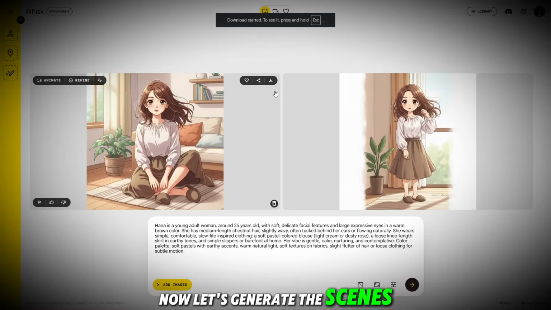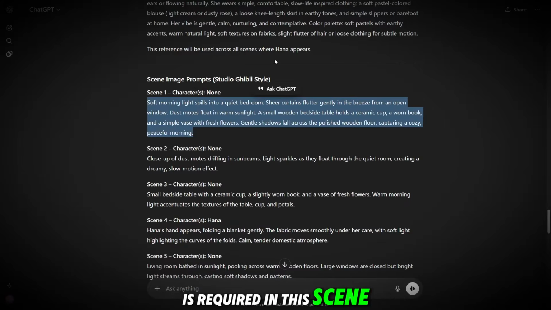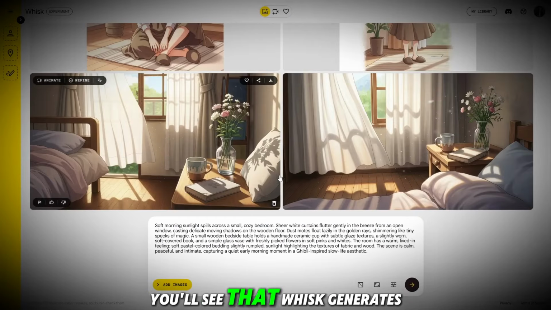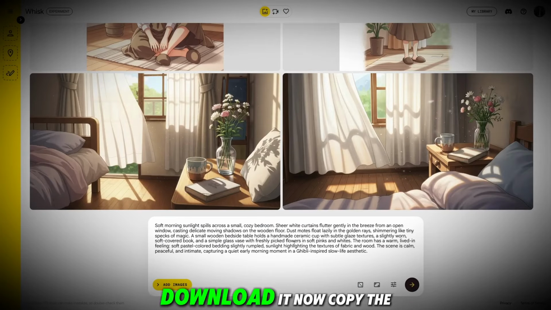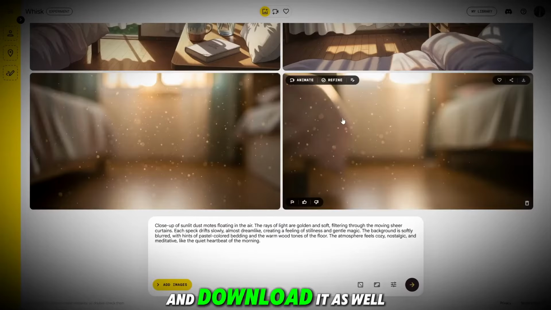Now let's generate the scenes. Go back to ChatGPT and copy the first image prompt. It shows that no character is required in this scene, so we'll generate it normally. Paste the prompt into Whisk AI and hit next. You'll see that Whisk generates the images beautifully. Download it. Now copy the second image prompt, paste it into Whisk AI, generate it, and download it as well.